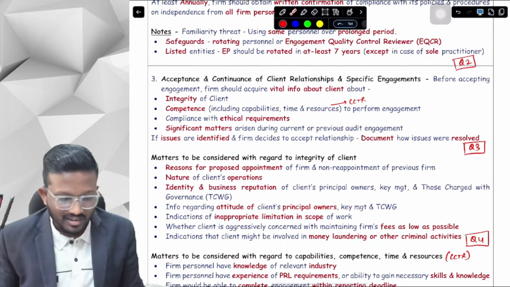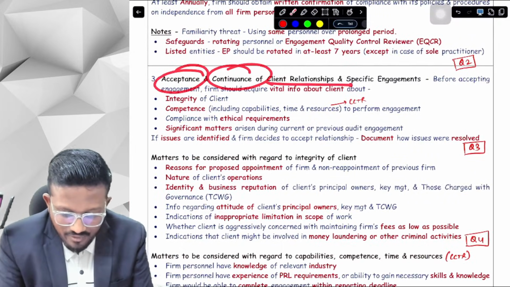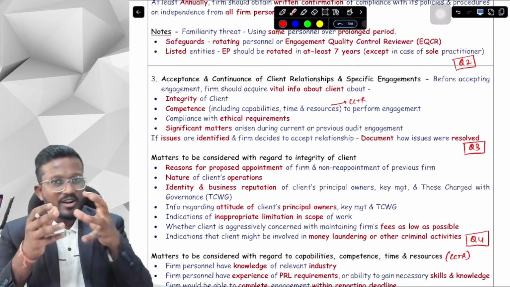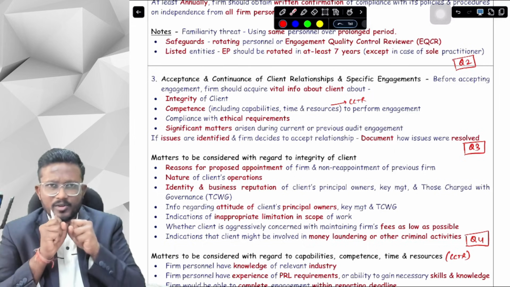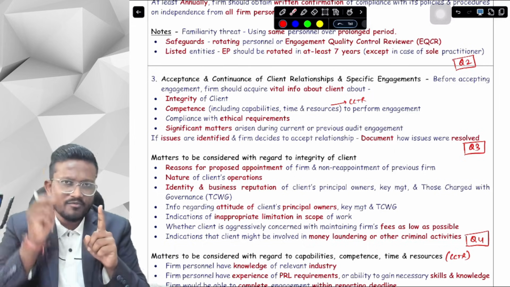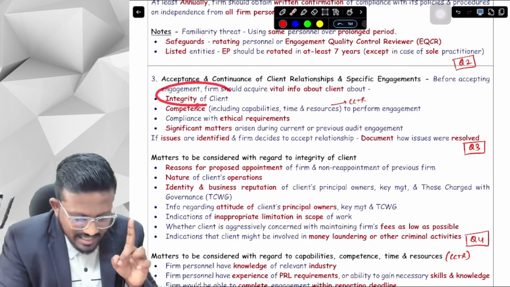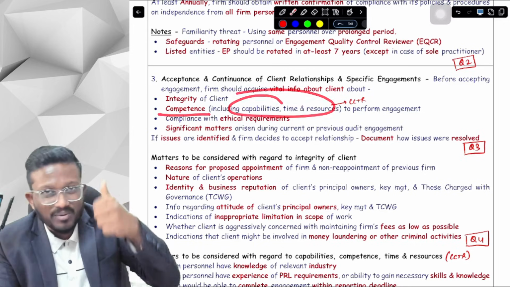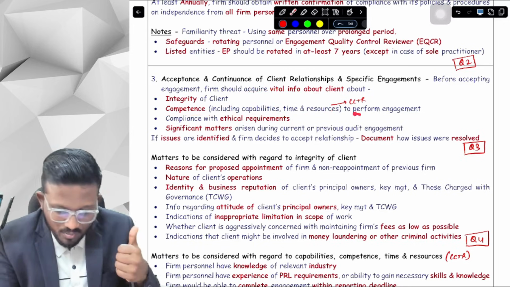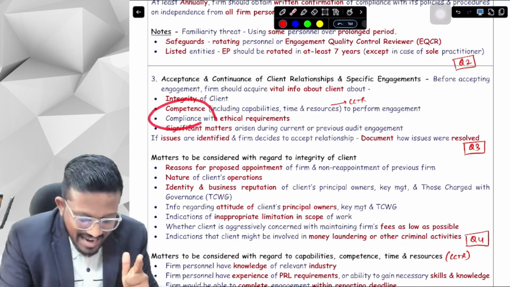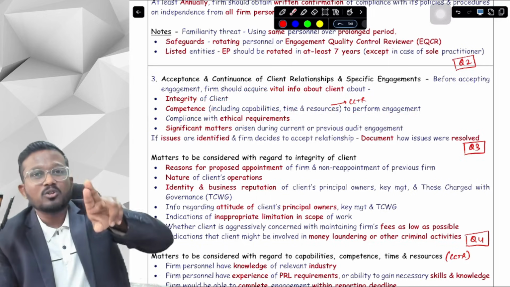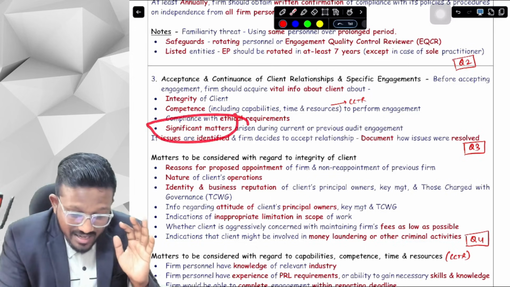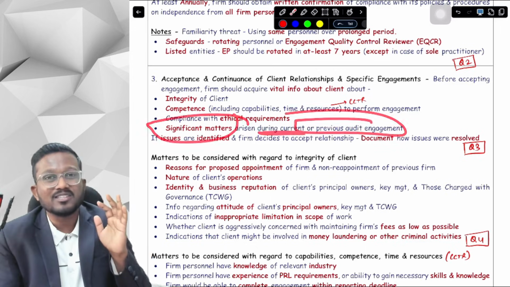We are talking about the third element, that is acceptance and continuance of client relationship and specific engagement. Before accepting the engagement, we have to obtain vital information about the client. One, information about the client. Two, information about ourselves. One, the integrity of the client. Two, first of all competence, like CCTR: capability, competence, time and resources to perform the engagement. And secondly, compliance with ethical requirements, and between both of them, whether any significant matters arose during the current or previous audit engagement.